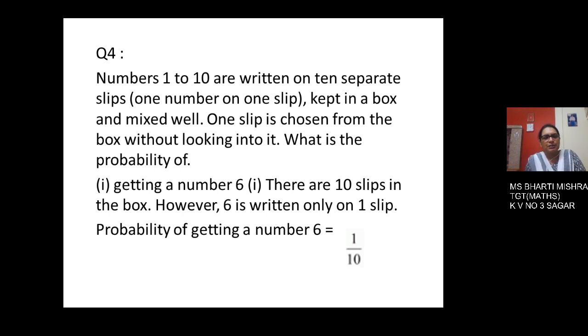There are 10 slips in the box. However, 6 is written only on one slip. So the probability of getting a number 6 is 1 out of 10. So children, understood? Total number of outcomes are 10 and the favorable outcome is 1 because only one slip has the number 6 on it.